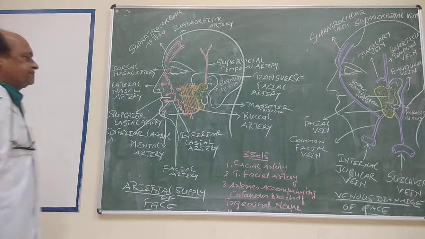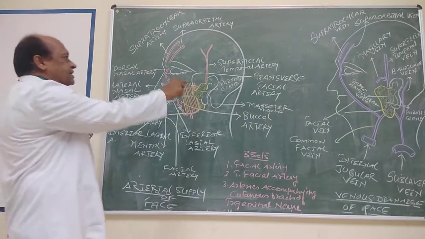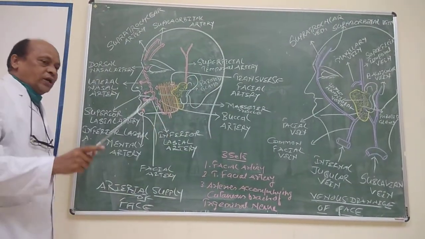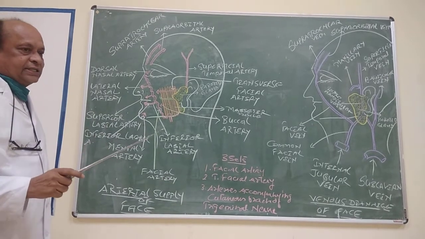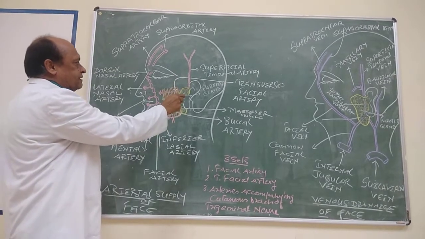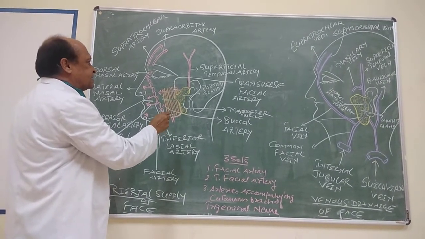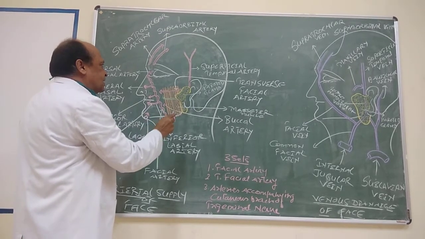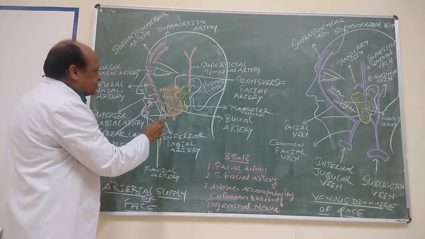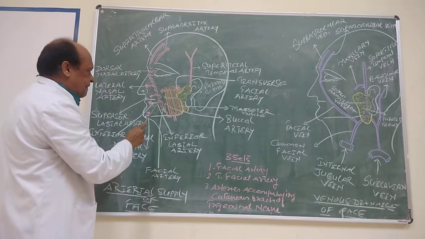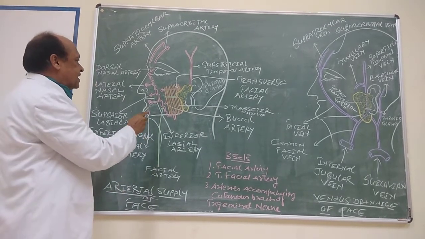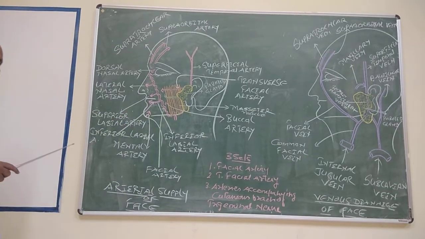The transverse facial artery is a branch from the superficial temporal artery, one of the terminal branches of the external carotid artery, as we will discuss in detail afterwards. The superficial temporal artery runs upwards above the ear, and it gives the transverse facial artery, running transversely and passing across the masseter muscle, and it supplies the adjoining part of the face.